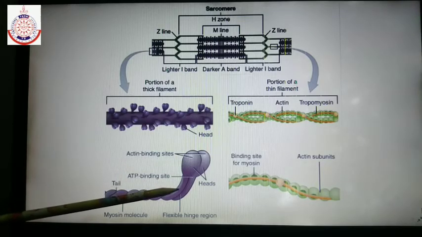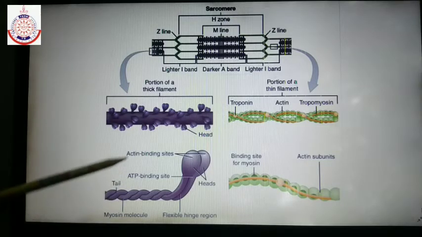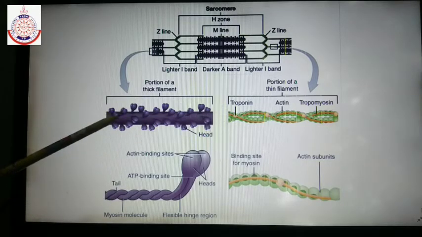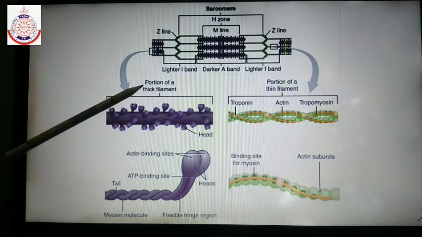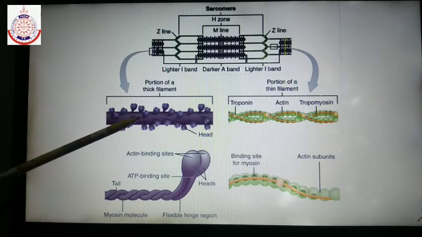The head and short arm together are known as heavy meromyosin. What are they known as? HMM, heavy meromyosin, whereas the tail is known as light meromyosin, LMM. Now you can see in the diagram we are showing a portion of the thick filament.